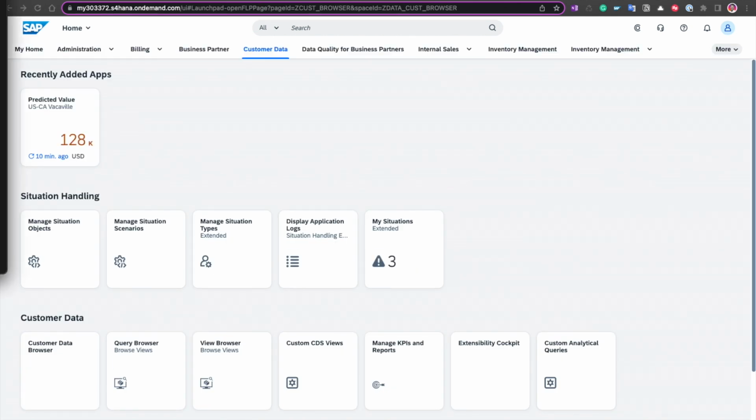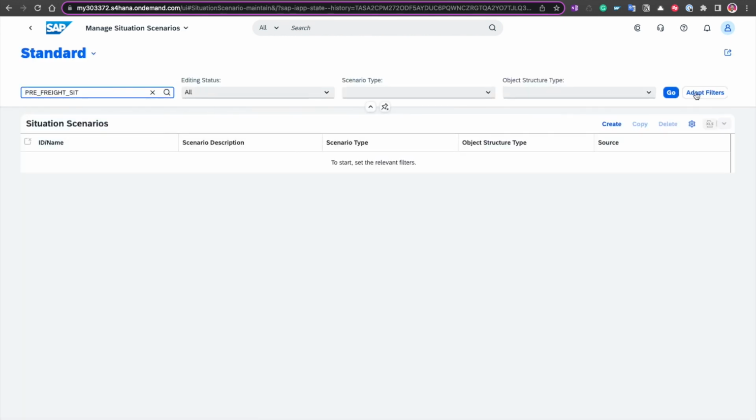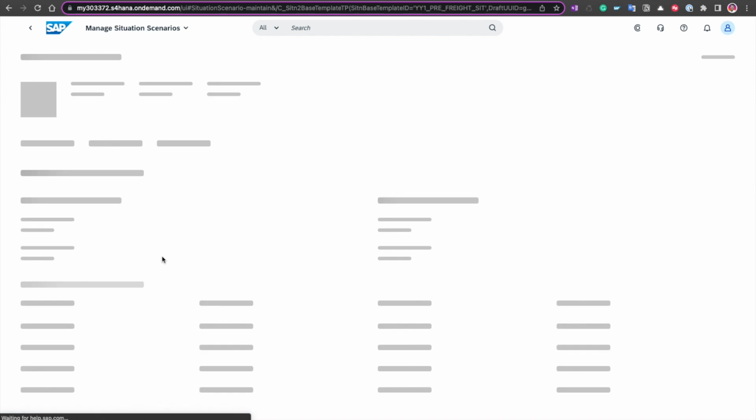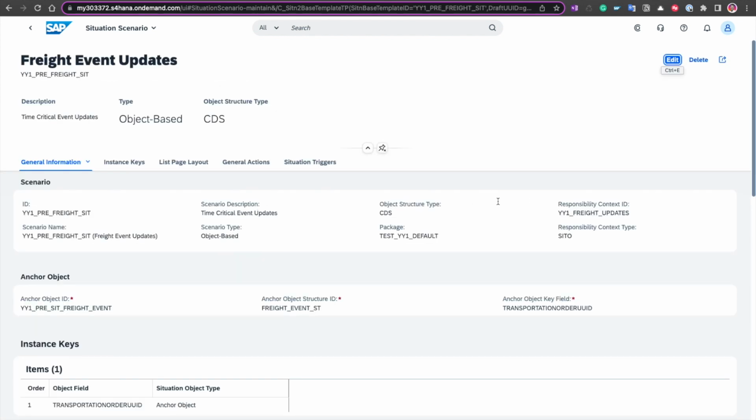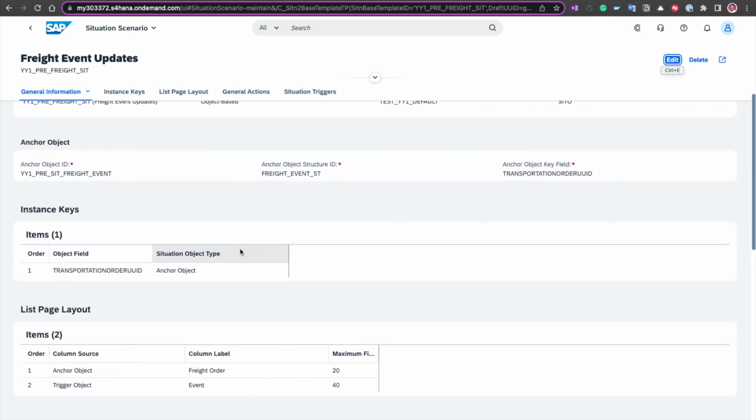The next thing that we need to do, obviously, is to define a situation scenario. So we go to this second application, which is here, and we'll go into the scenario that we've created here. Obviously, when you create your situation scenario, you reference the object that you have just created, and then you also add some additional layers of information.